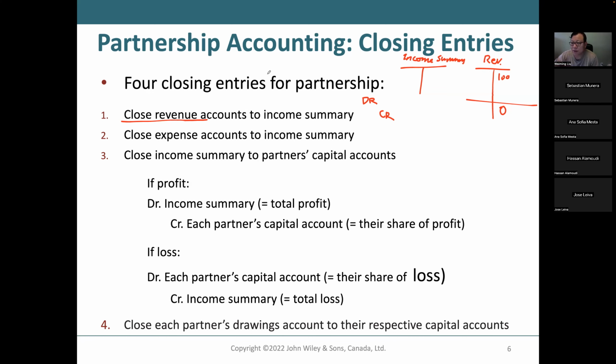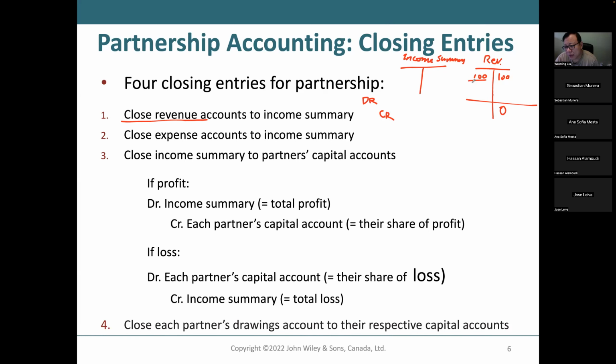So what did you do? You debit revenue. Only when you have the same balance on the left side and the right side does your T account have a zero balance, right?